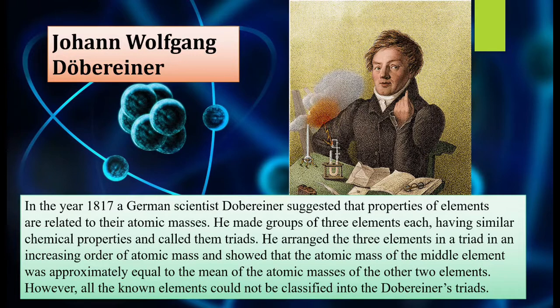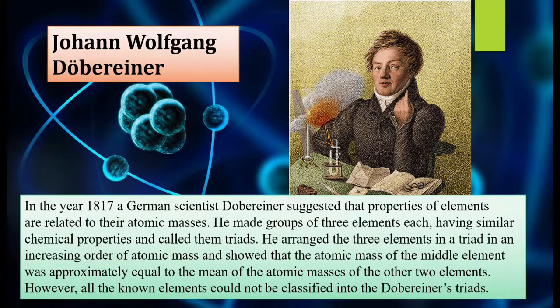He made groups of 3 elements each, having similar chemical properties, and called them triads. He arranged the 3 elements in a triad in an increasing order of atomic mass and showed that the atomic mass of the middle element was approximately equal to the mean of the atomic mass of the other 2 elements. However, all the elements known could not be classified into Robinier's triads. Now, let's actually see what he did.